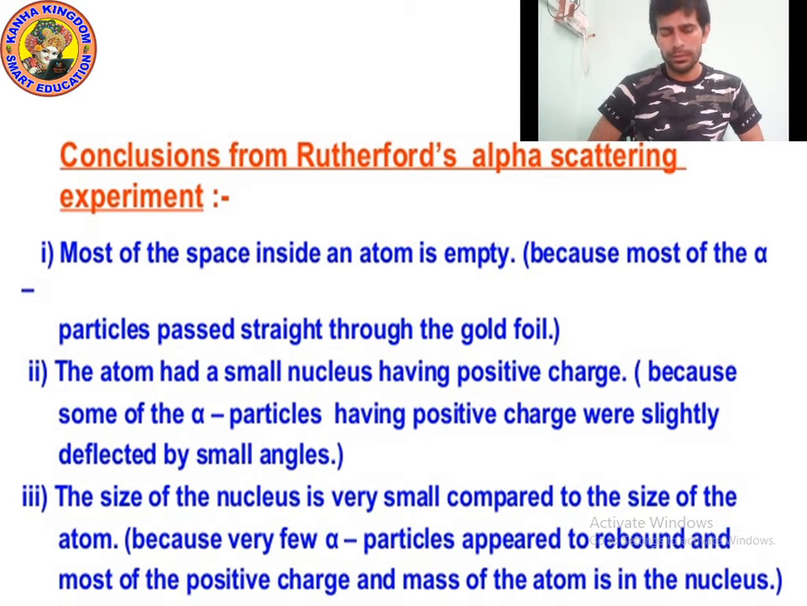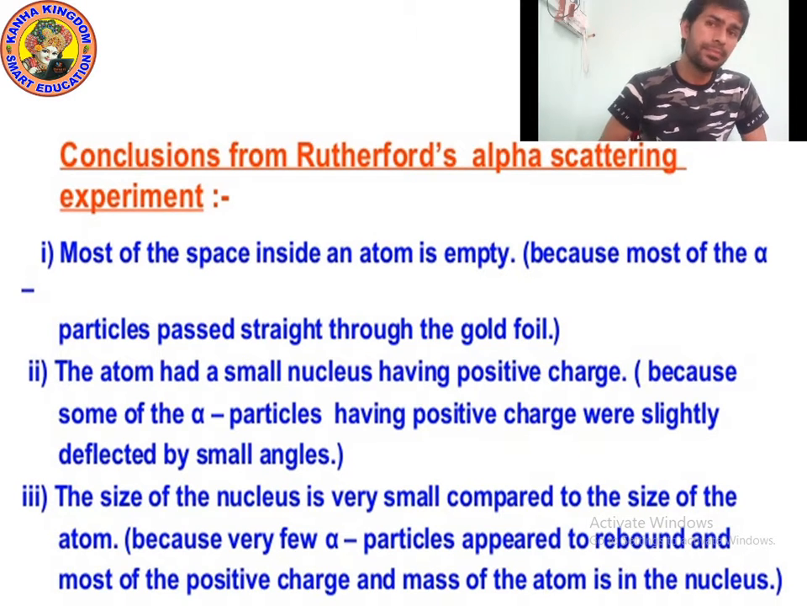So kids, first point is most of the space inside the atom is empty. Yes, most of the part was empty. Why was most of the part empty? Because all the rays were going straight. They were not striking the nucleus.